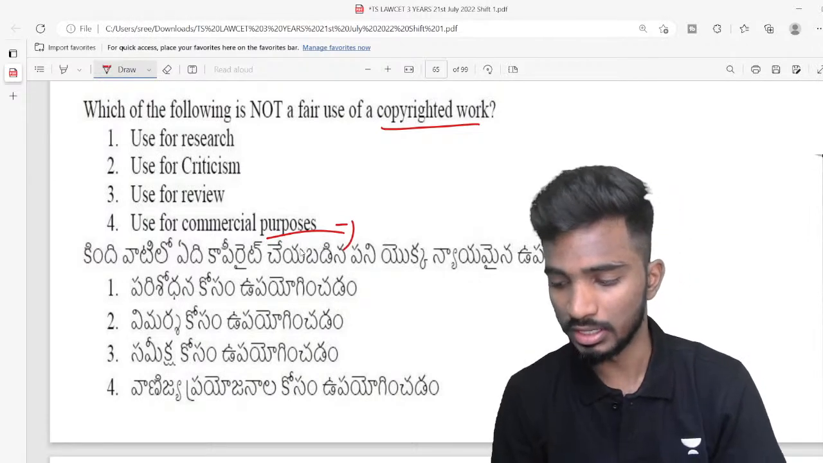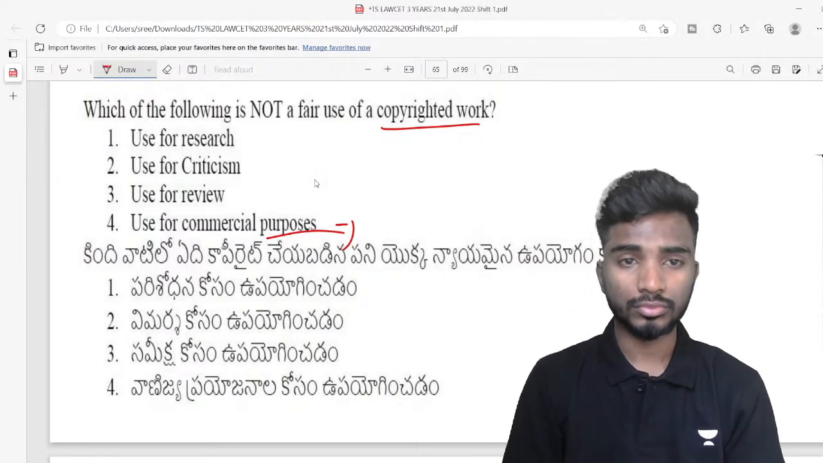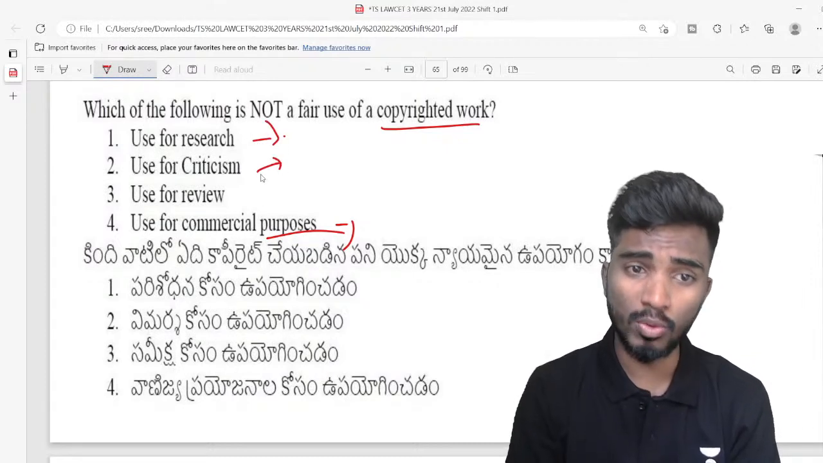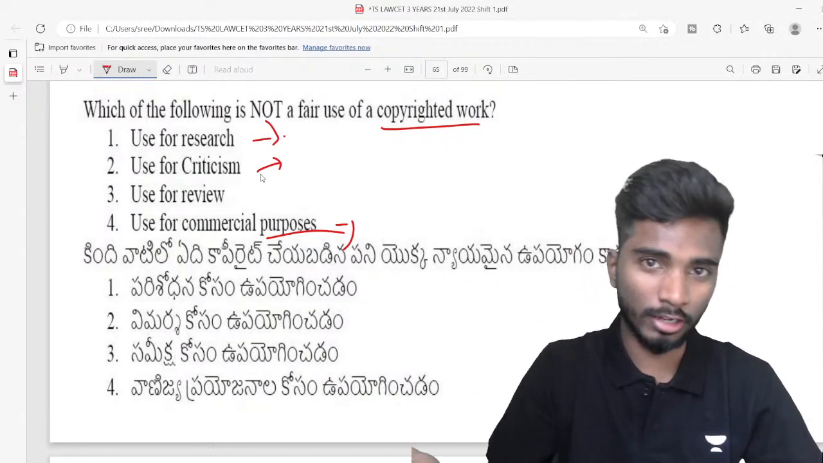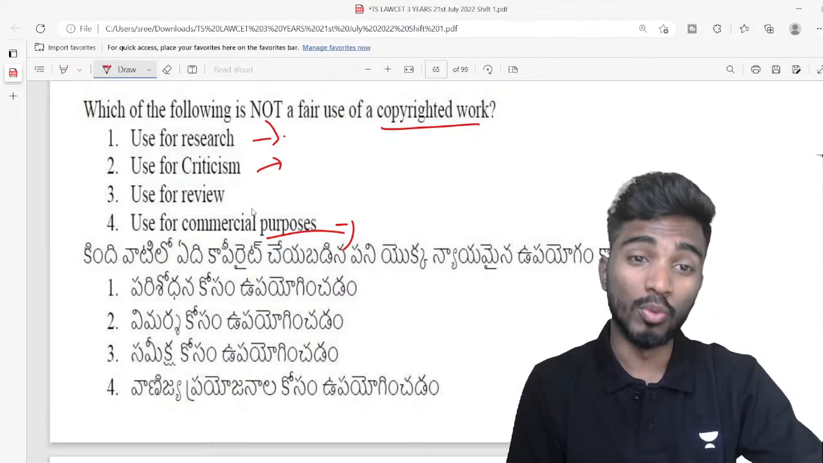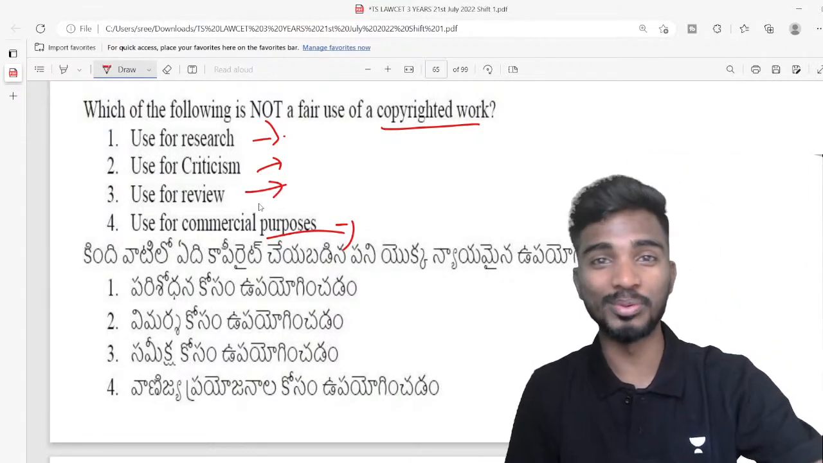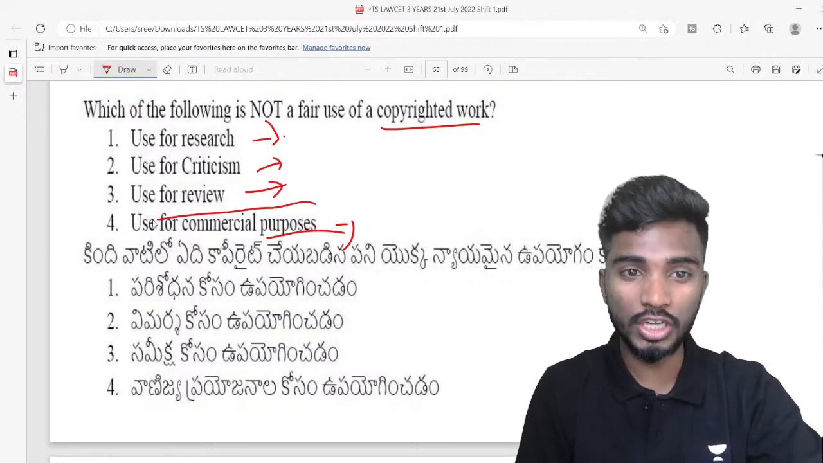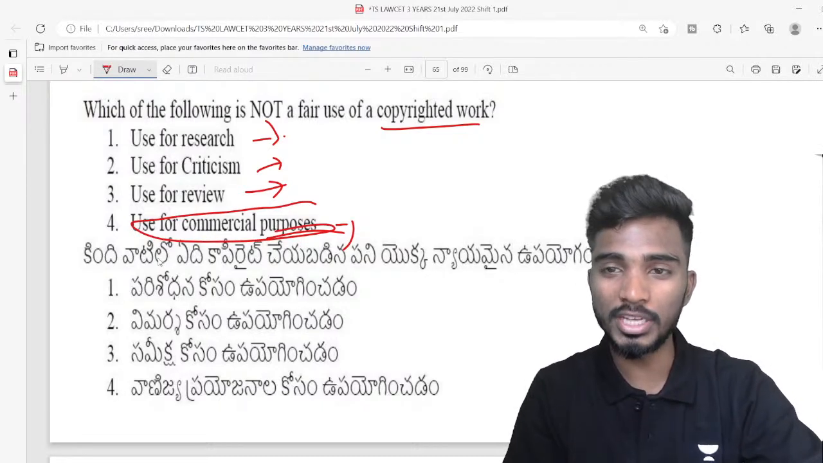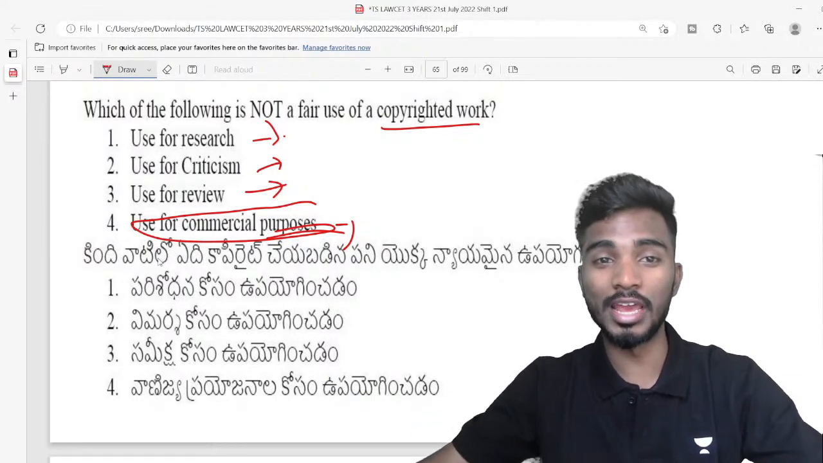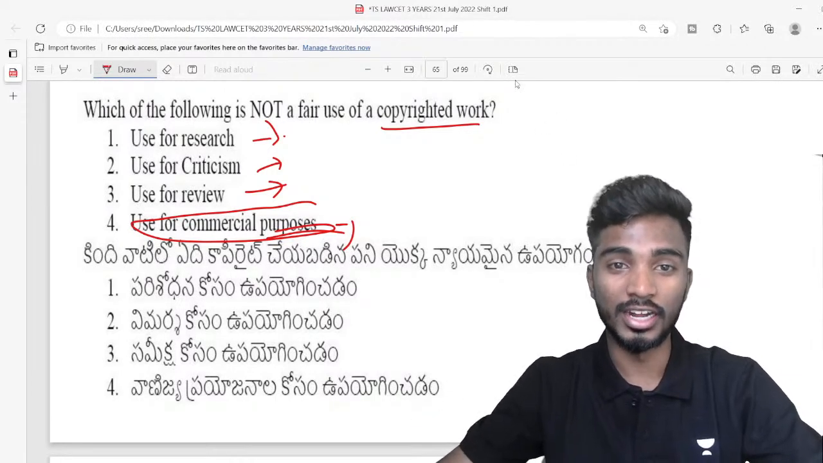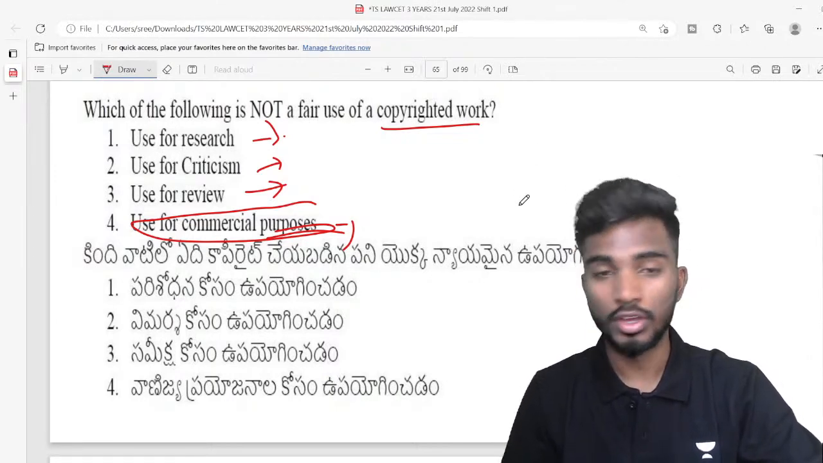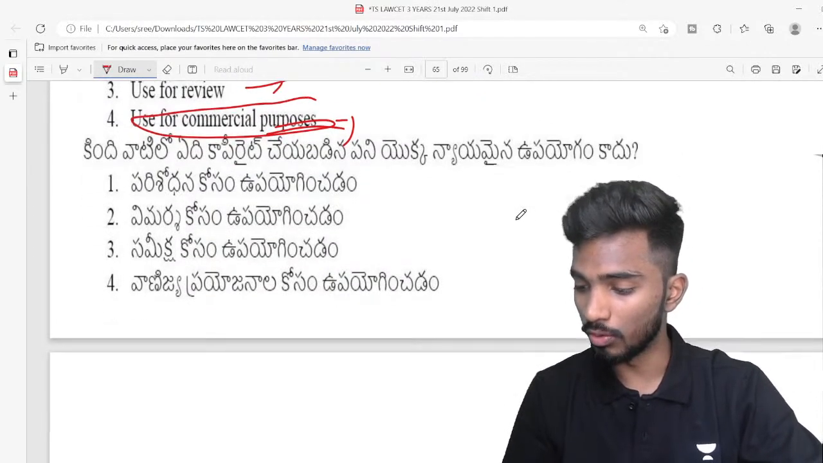Very good Alpha, excellent, very good Nidhi. So for research, you can use my book. For criticism, you want to criticize my book, you can definitely criticize. You want to review my book, a lot of reviewers on YouTube, so you can definitely review it. But for commercial purposes, meaning you are copy pasting my book and selling it in your name and making money out of it, right? So that is not allowed. So this is not a fair use of copyright. Very good, Nayak. Very good, Uma.